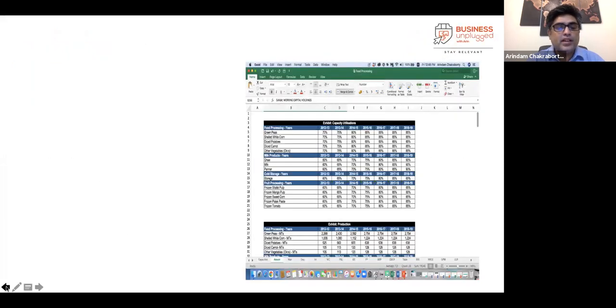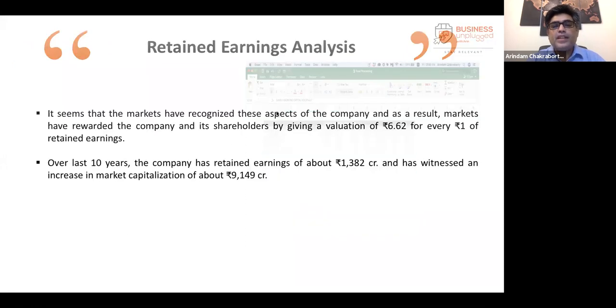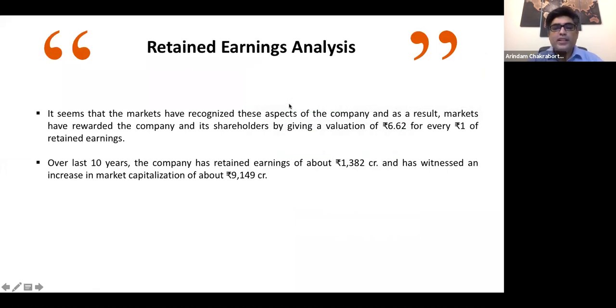This gives us a sense of the sort of value that they are able to generate for their company. Guys, I hope you could learn a lot till this point. Till now we have been discussing facts, figures and numbers, matching them with the annual reports, trying to get the story. Now I'll take a break in between.